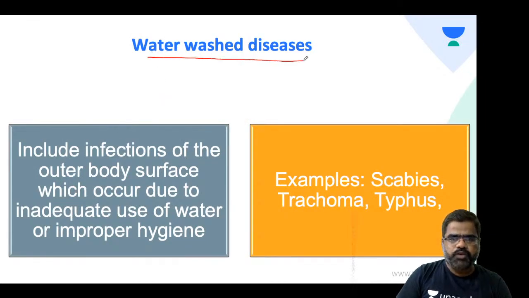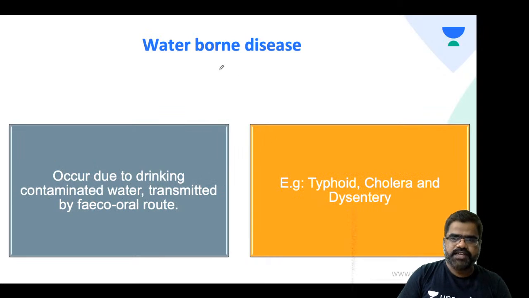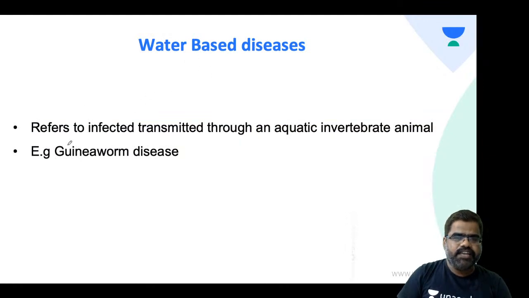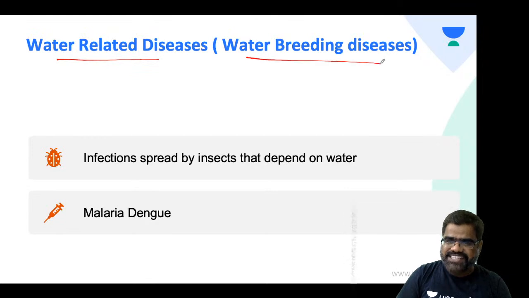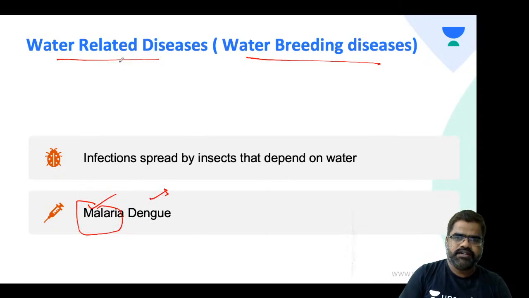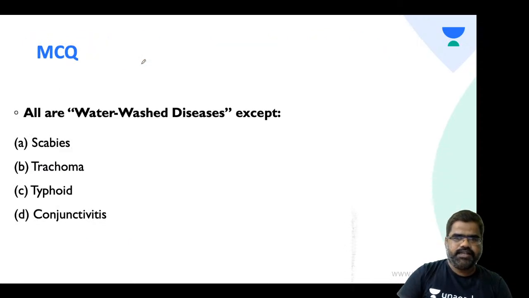Water-washed diseases are infections of the outer body surface, which may happen due to improper hygiene. So you have scabies, trachoma. That is water-washed. Waterborne, as you know, are typhoid, cholera, dysentery. It occurs due to drinking contaminated water, fecal-oral route. So it is waterborne. Water-based, like guinea worm disease, is an example of water-based disease. And water-related disease, or you can say water-breeding disease, is where the mosquitoes breed, like malaria, dengue. So that is water-related disease. Okay, let's take the next question.